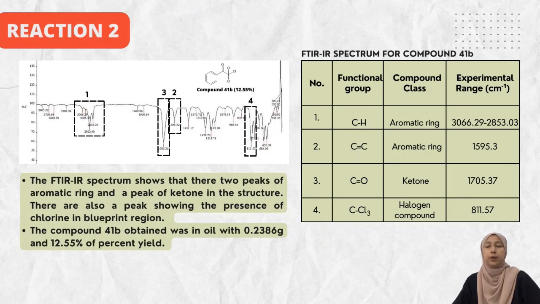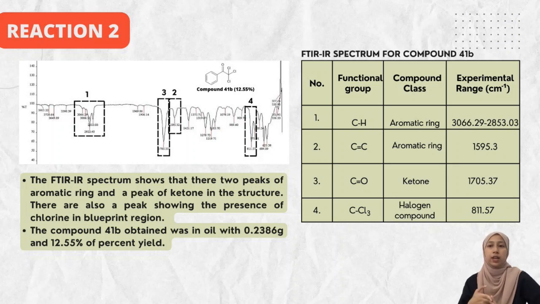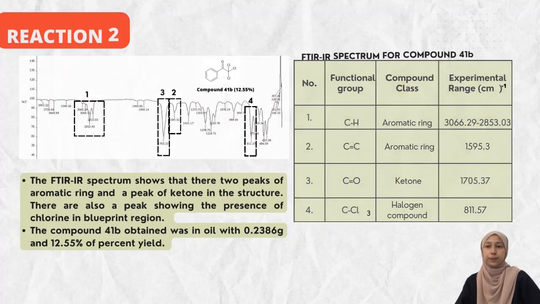For the second product of reaction 2, the same functional groups, which are C bond to H, C double bond C, C double bond O, and C-Cl, were found in the IR spectrum for compound 41B. Compound 41B was also obtained in oil state with 0.2386 gram and 12.55% percent yield.